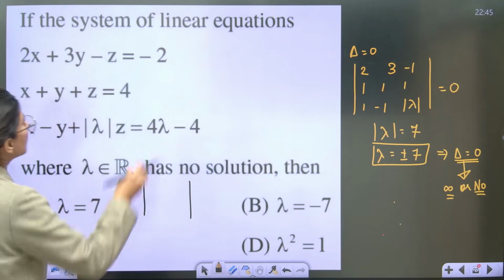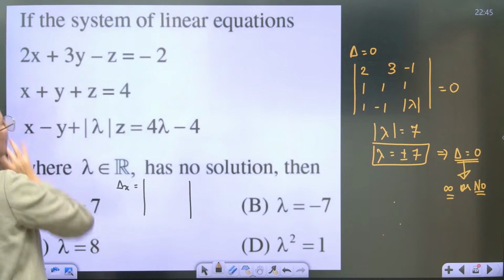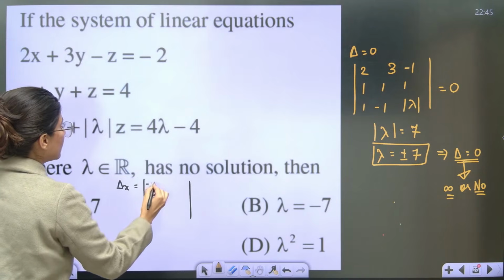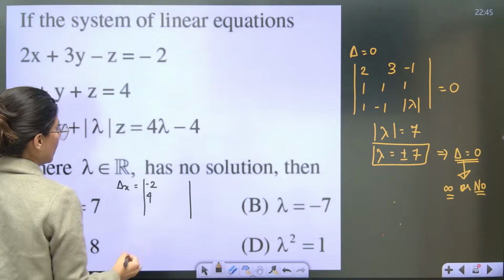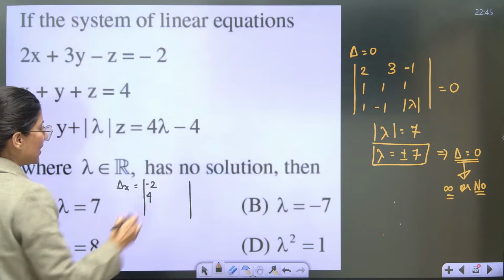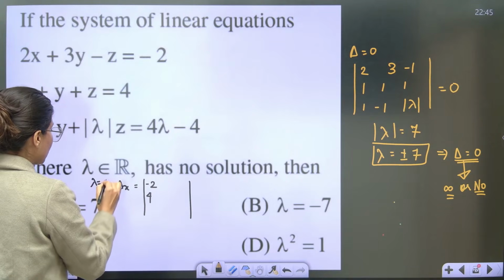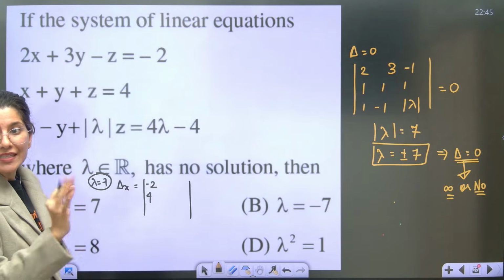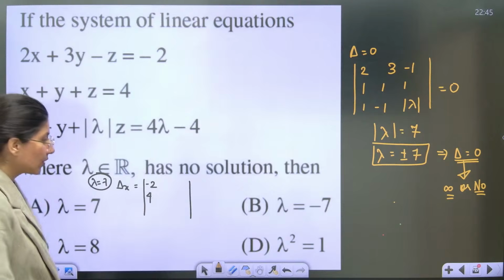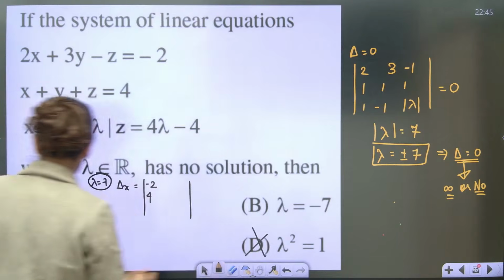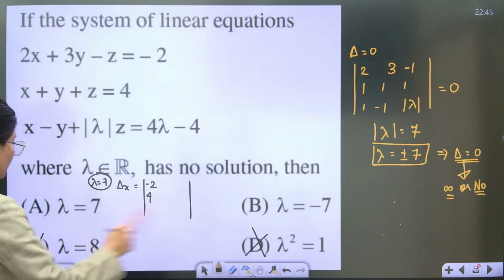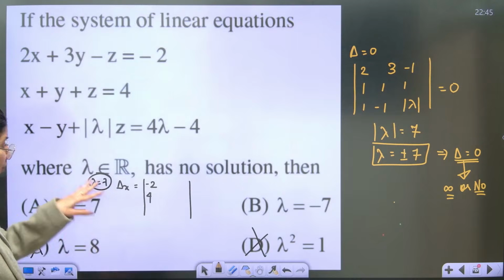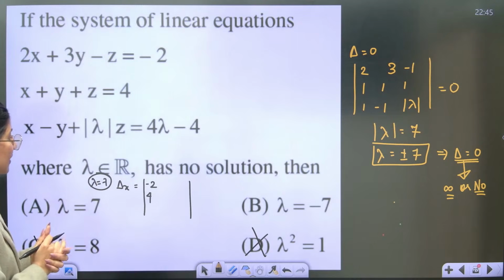Del x means that 2, 1 and 1 will be replaced by minus 2, then 4, then 4 lambda minus. Basically, I am checking for lambda equals to 7. What is happening with del x when lambda is 7? Okay. So, obviously, options D and C are wrong. The competition is between 7 and minus 7. You have to check what is happening when lambda is 7.